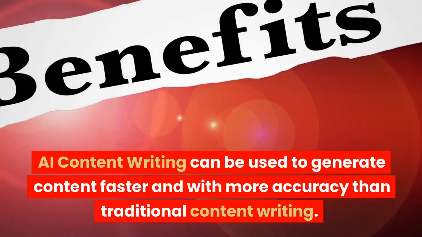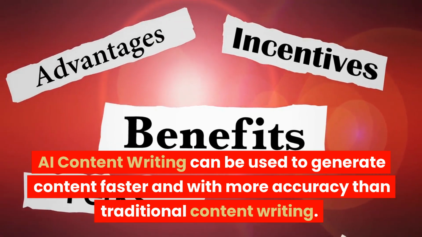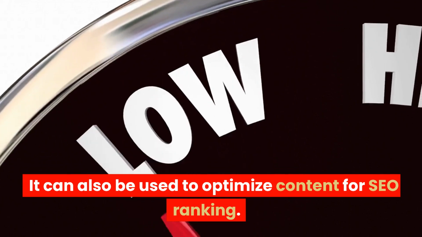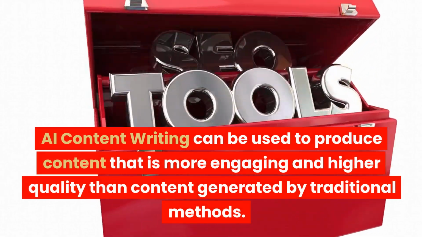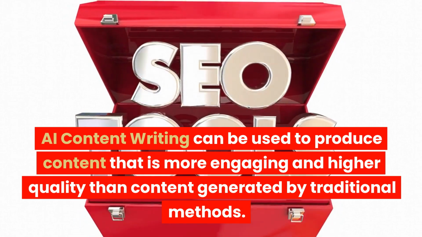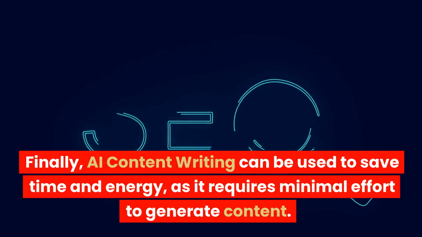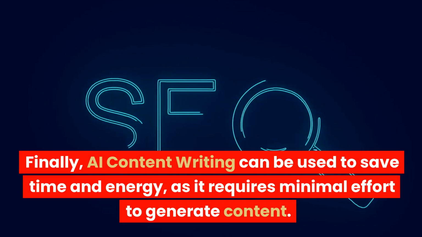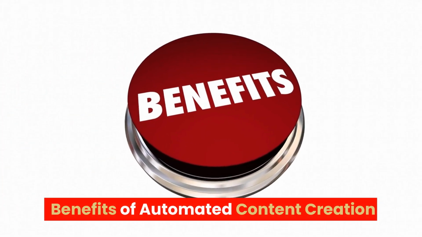AI content writing can be used to generate content faster and with more accuracy than traditional content writing. It can also be used to optimize content for SEO ranking. AI content writing can be used to produce content that is more engaging and higher quality than content generated by traditional methods. Finally, AI content writing can be used to save time and energy, as it requires minimal effort to generate content.